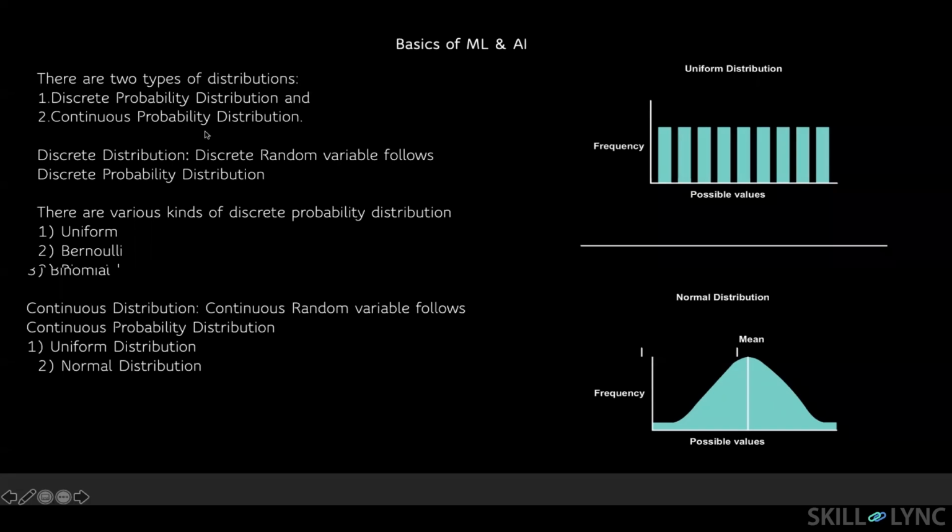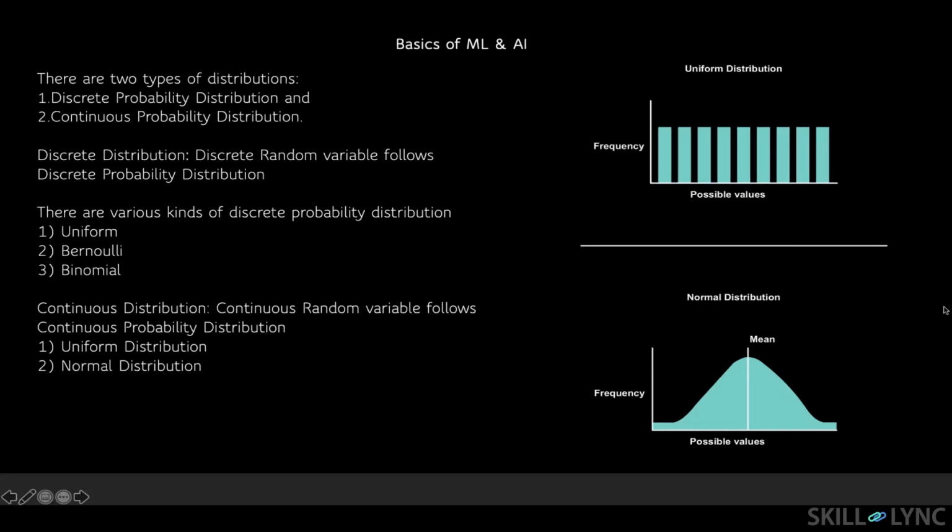Now let's check this. Yesterday we read about discrete random variable and continuous random variable, right? Now there are two types of distribution also: discrete probability distribution and continuous probability distribution. Again, in this case, we will be doing a lot of interaction. So let me put this chat box here so that I can see what you are typing.